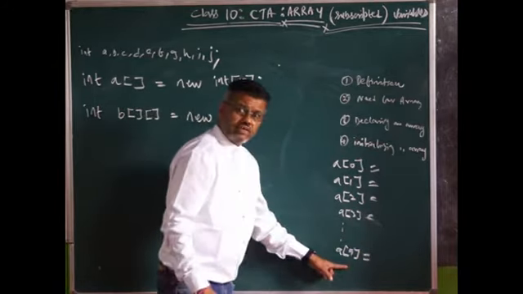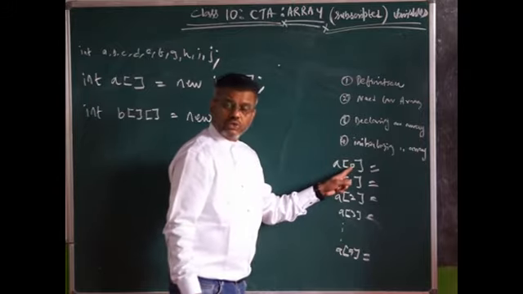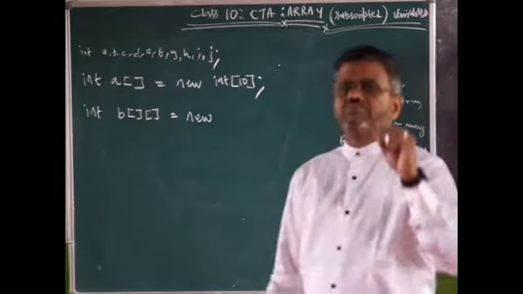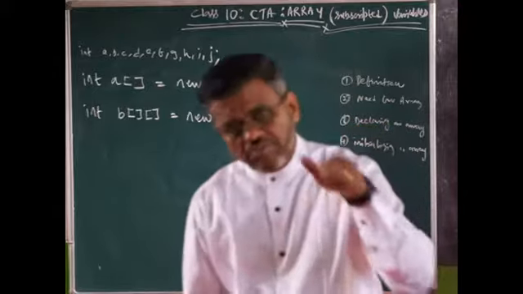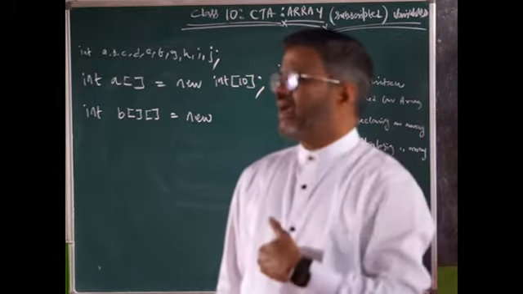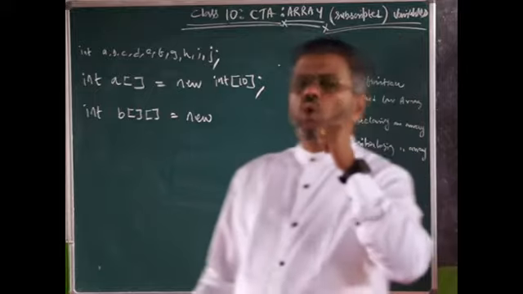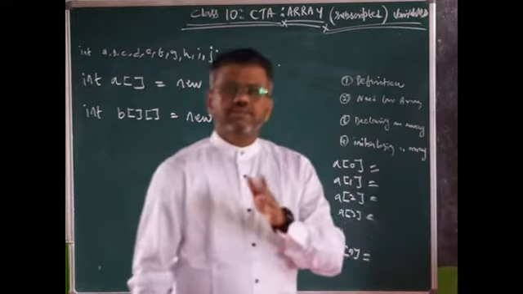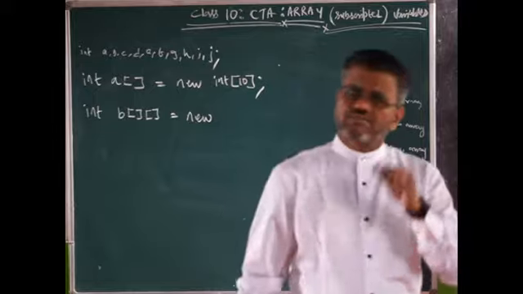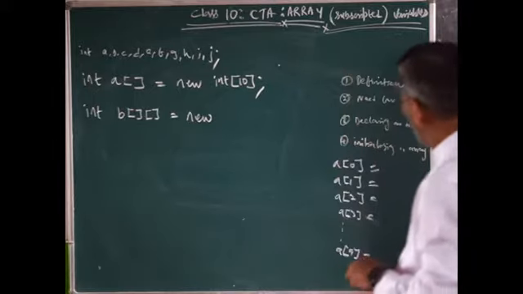Please don't write A of 10, because I am starting from 0, mind you. An array always begins from 0, not from 1. You and I have the habit of counting from 1, but in Java your array always begins from 0.